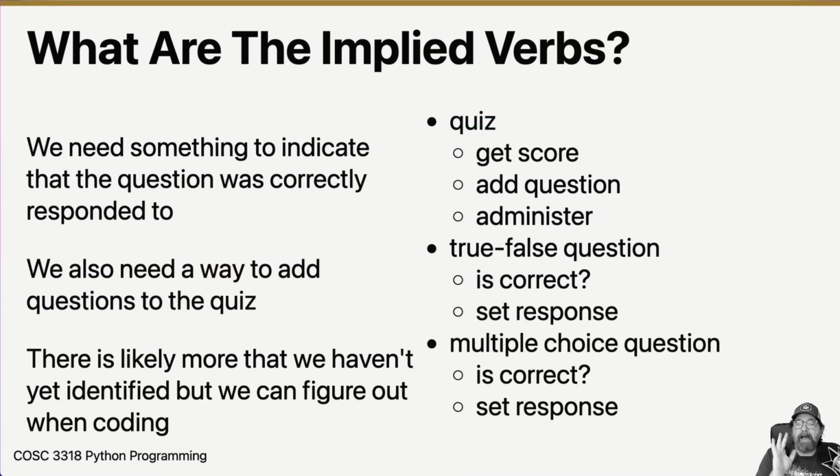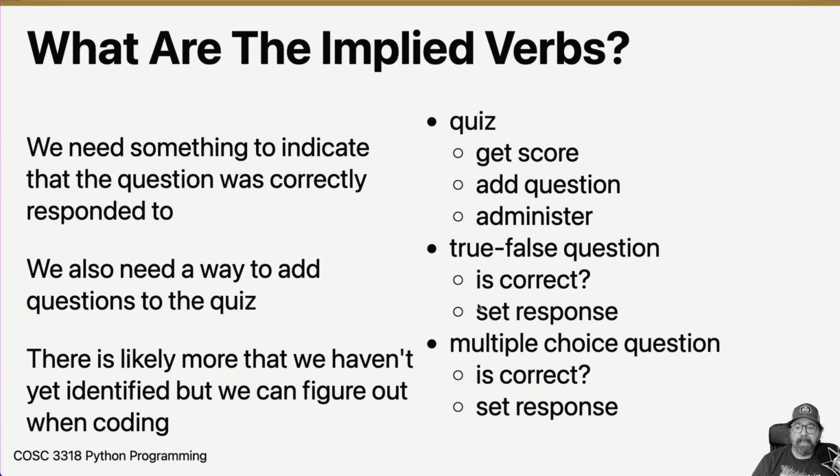All right, so after we figure out what the verbs are that are listed, now we sort of have to figure out what the verbs are that are implied by it. So let's think about a true-false question. If I answer true, that question will know whether or not I'm right by my response. And if I have a multiple choice question and the options are A, B, C, and D, and I respond C, then that multiple choice question will know whether or not it's right or wrong because, when I created the question, I told it which was the right option.